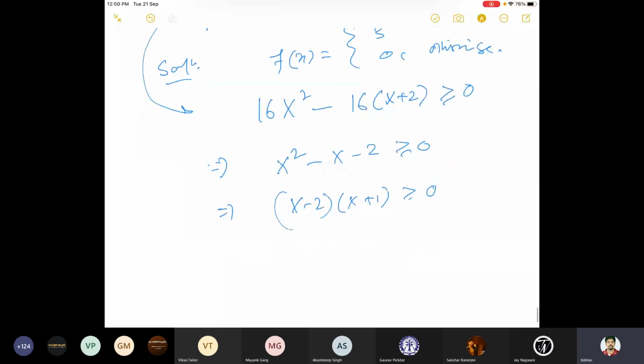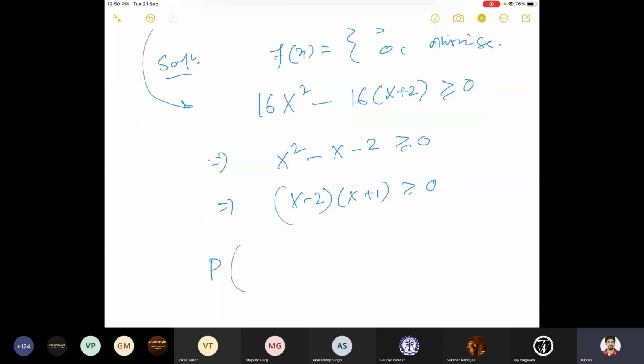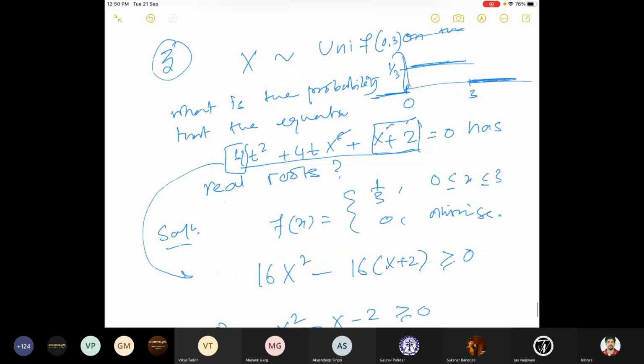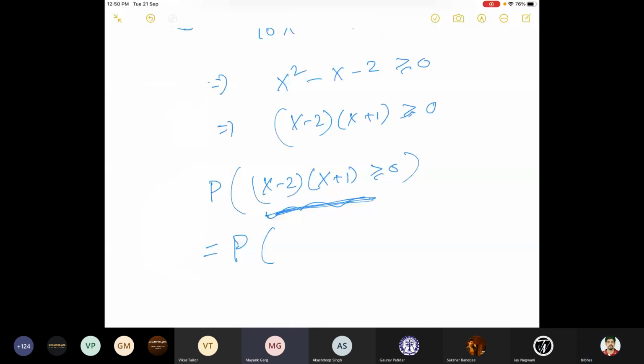So actually then my question is, what is the probability that this value, x minus 2 times x plus 1, is bigger than or equal to 0. So when this can be bigger than or equal to 0, and when x can take the values from 0 to 3, right? So when can this be bigger than or equal to 0? This quantity, forget about the probability. X is greater than 2 and it is less than 3. Less than 3, for the condition of the f function.